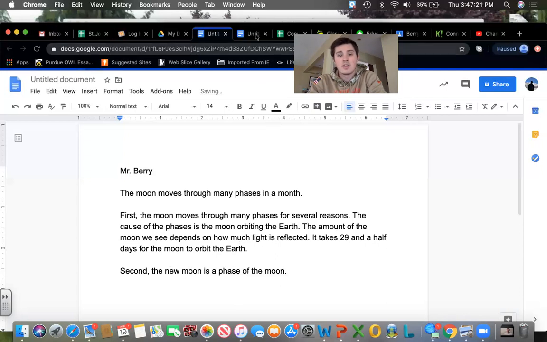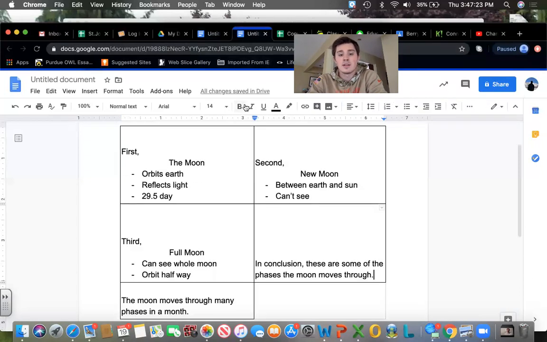Space after a period. Then we can go take a look at what we're going to talk about next. In this next sentence, we're going to be talking about how the moon is between the sun and the earth during that new moon phase.